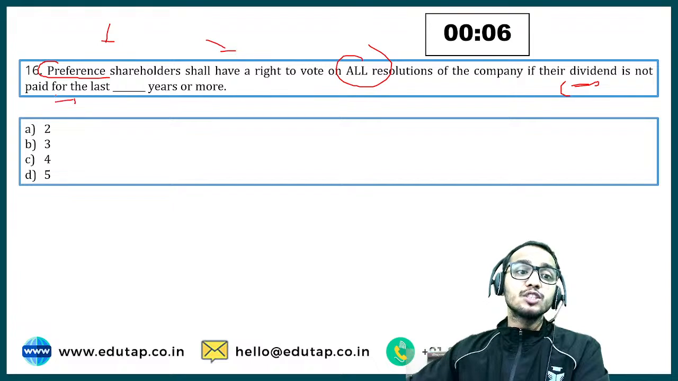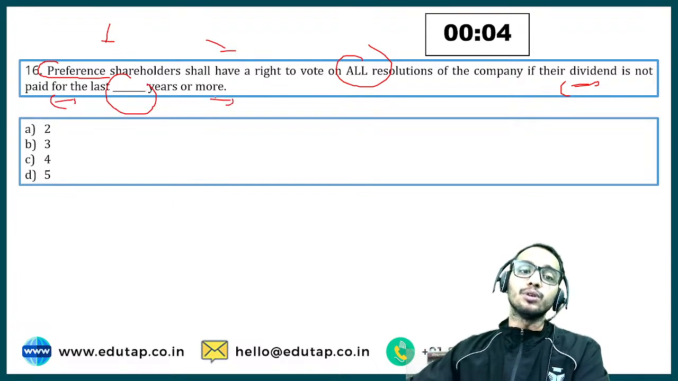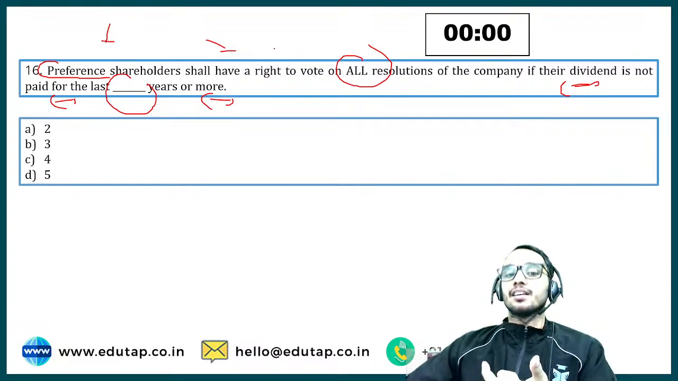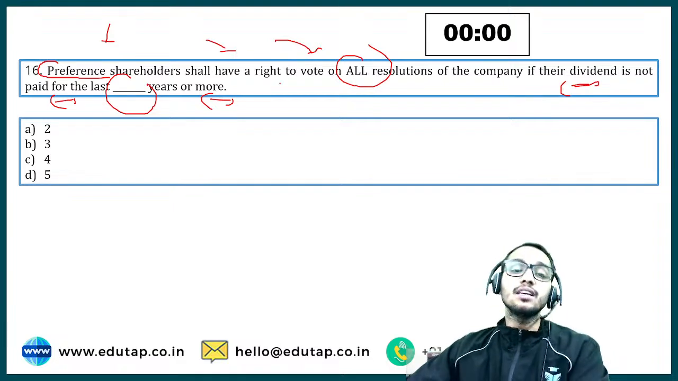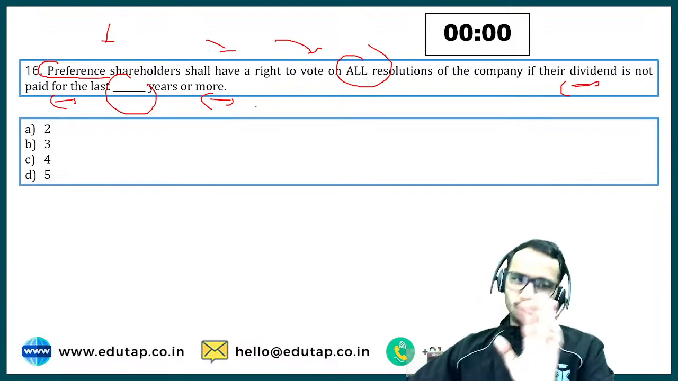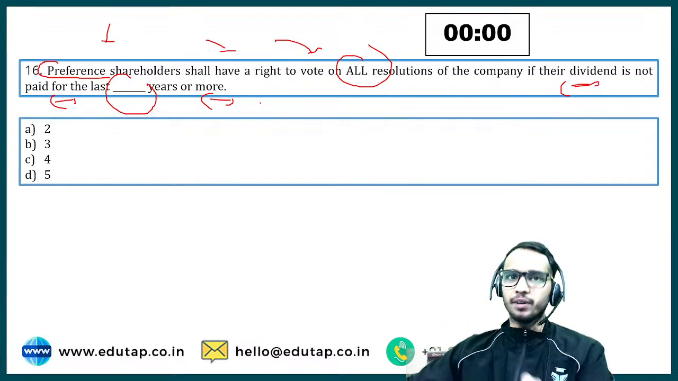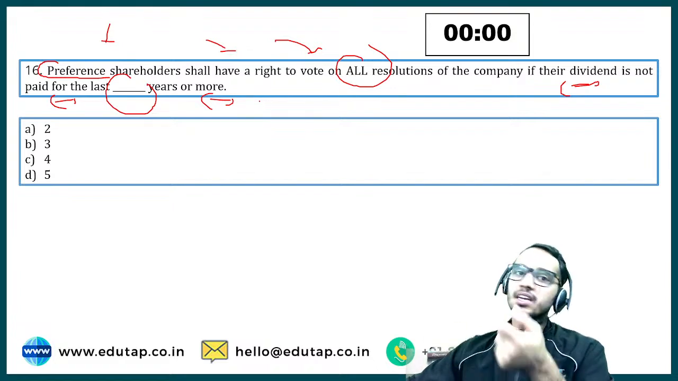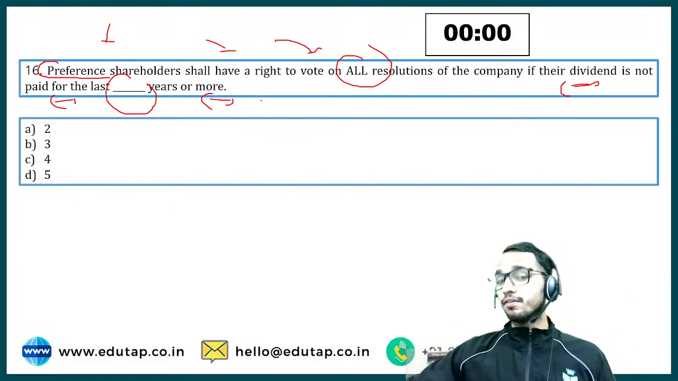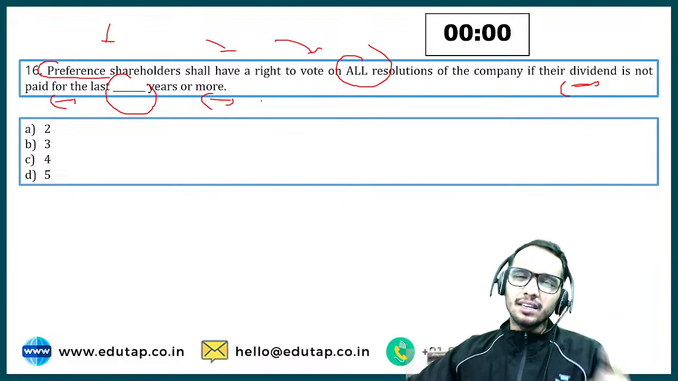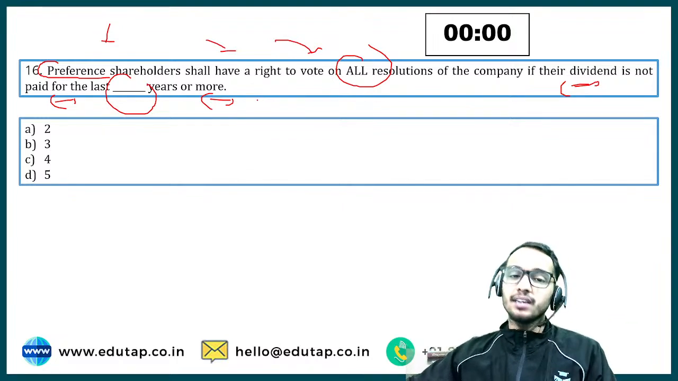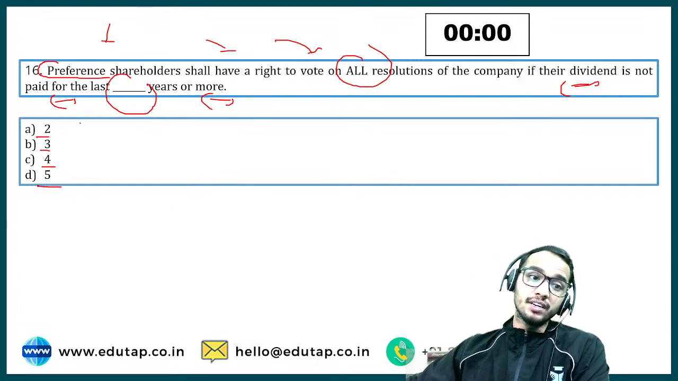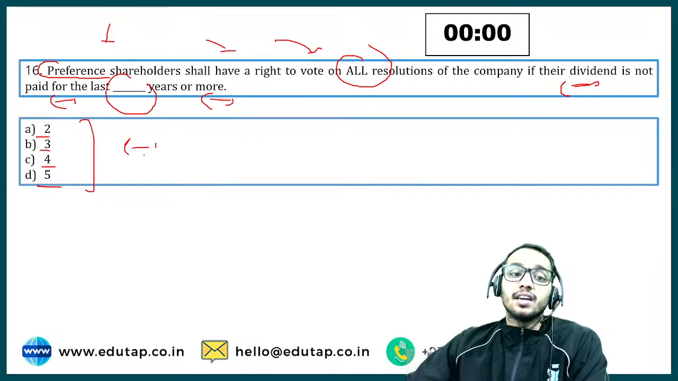But they are getting the fixed dividend, not interest. If their dividend is not paid for how many years or more? If their dividend is not paid for certain years, then they have the right to vote on all the resolutions passed by the company. You know the basic difference between preference shareholders and equity shareholders, I hope. Preference shareholders are those who get fixed dividends, but on the other hand, equity shareholders get a portion of the profits, right? It is not fixed. So for how many years? 2 years, 3 years, 4 years, or 5 years, if they haven't received any dividend, they have the right to vote.